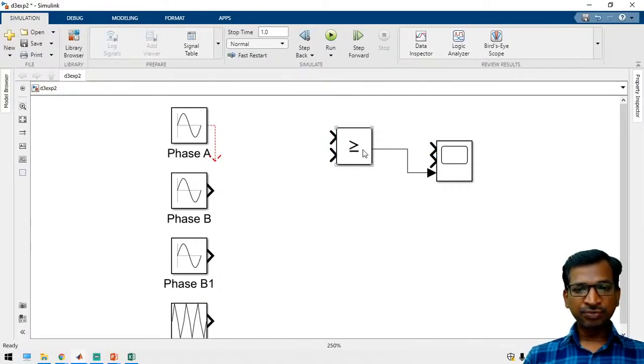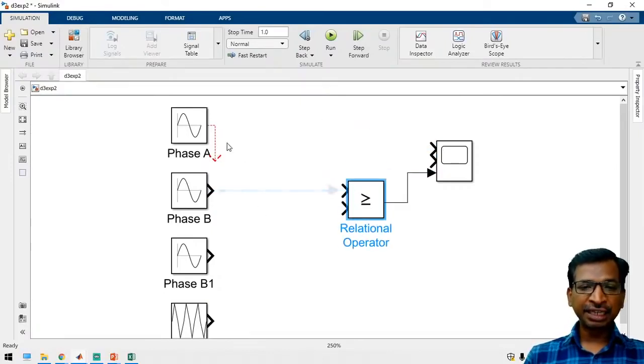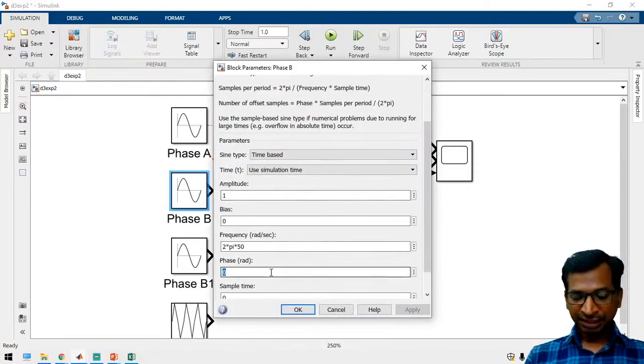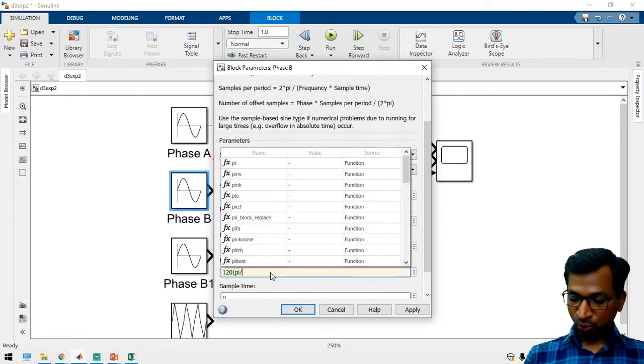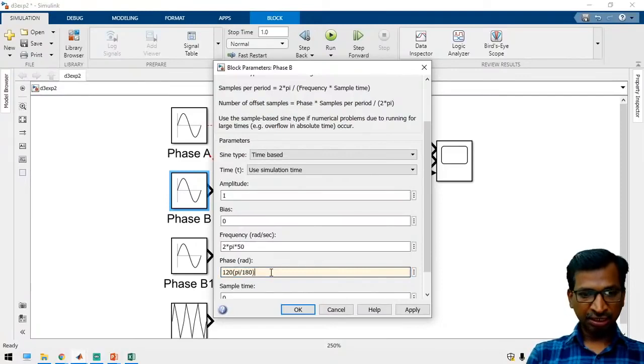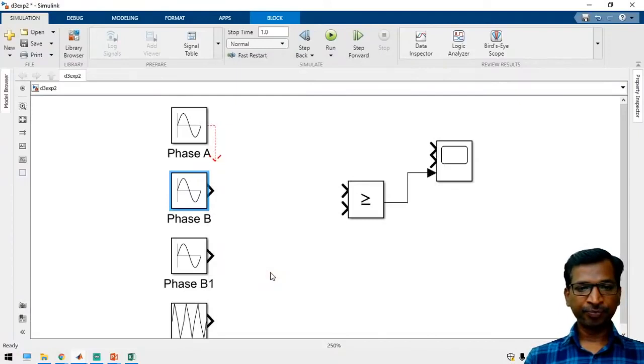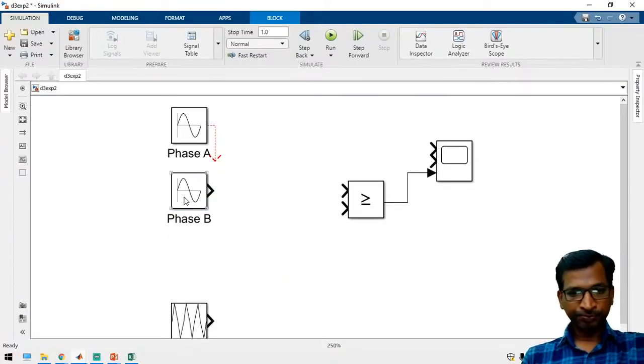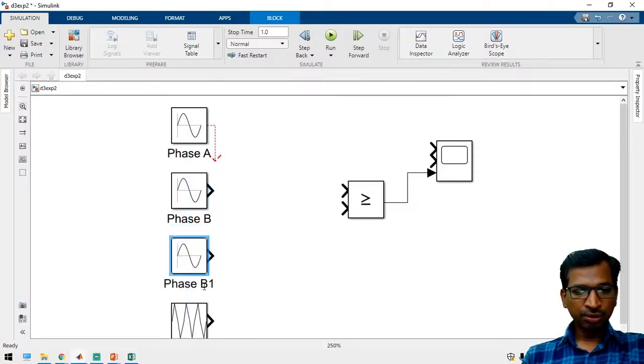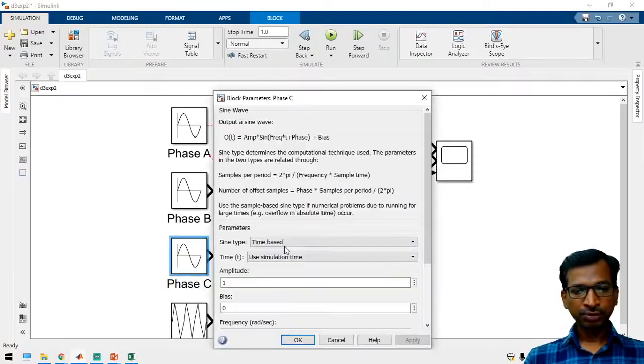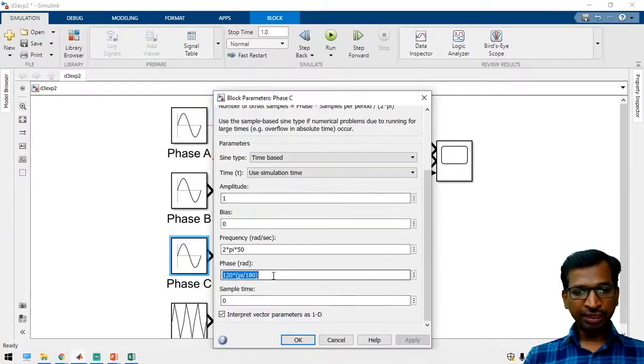Here we have to ensure whether we are generating 3 synchronized waveforms or not. Again here, in radians, you have to introduce 120 into pi by 180, so this is the conversion. Similarly for the another one, this is phase C, you have to take 240.